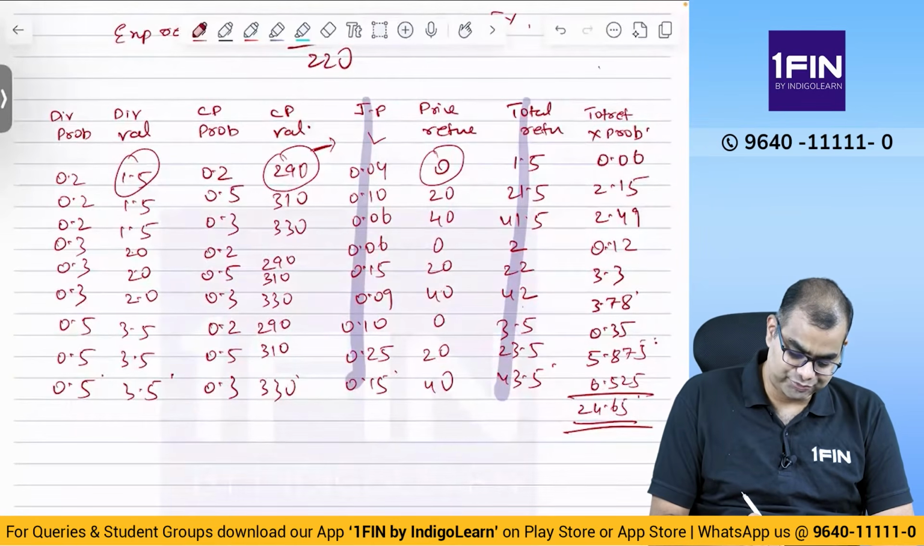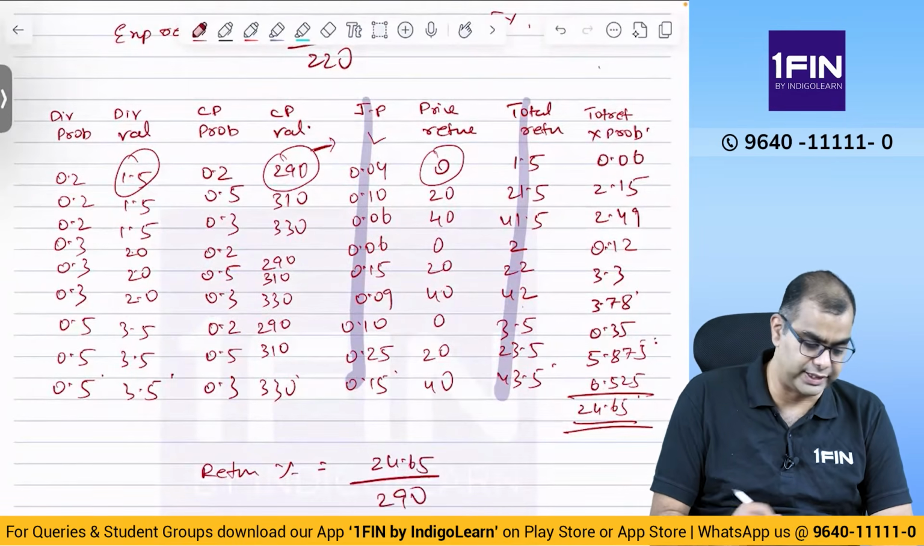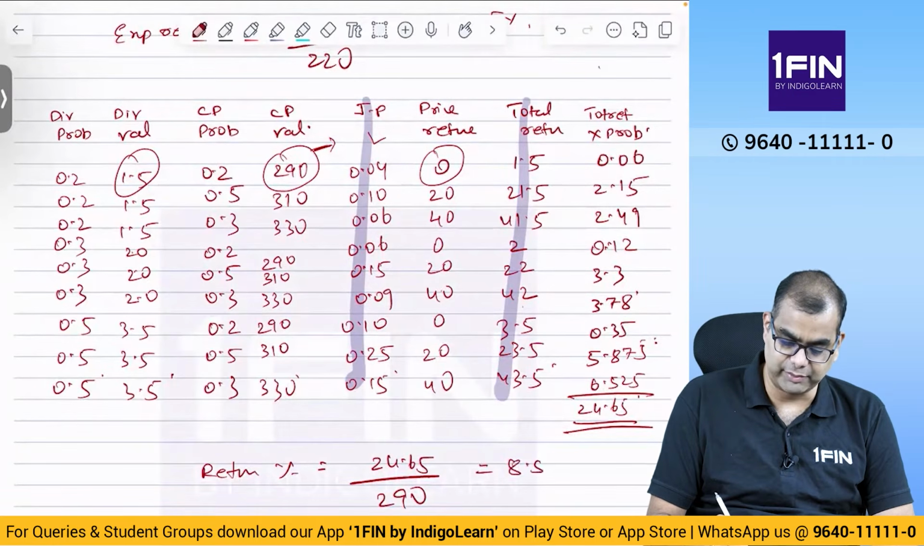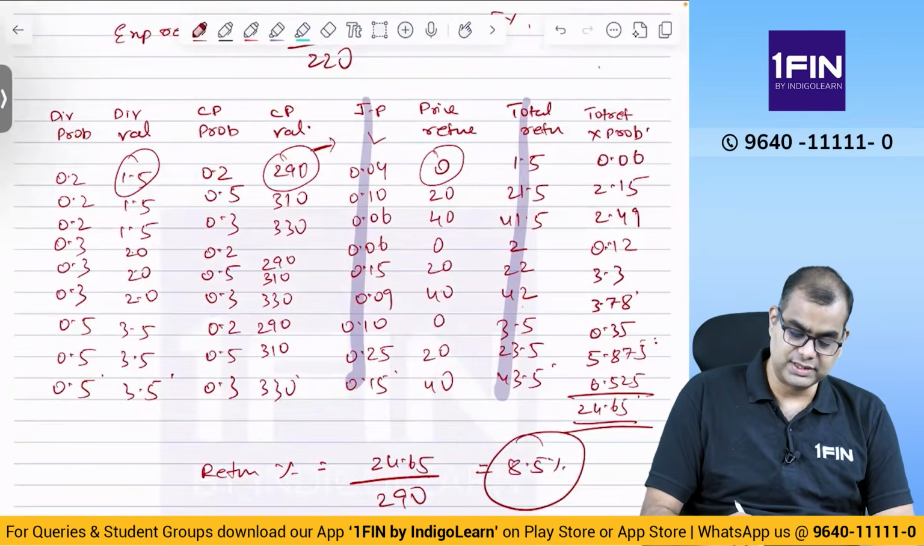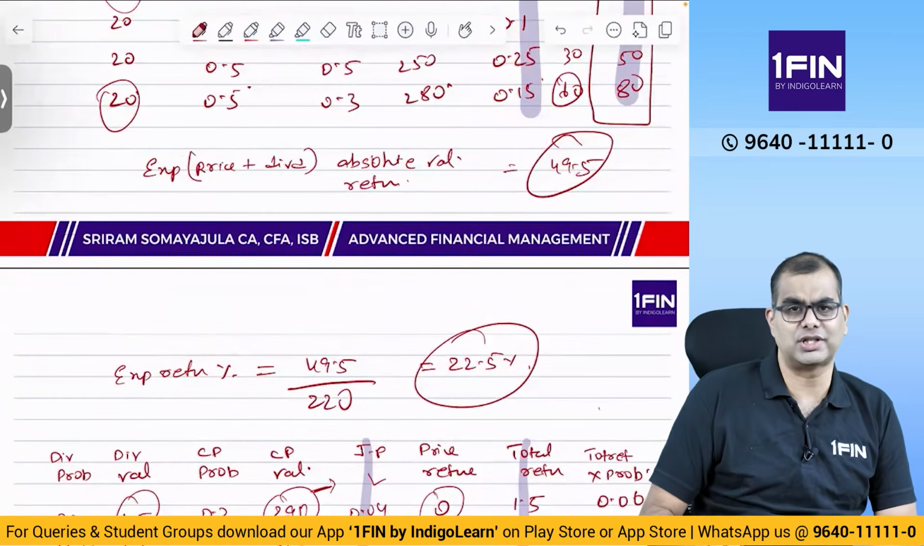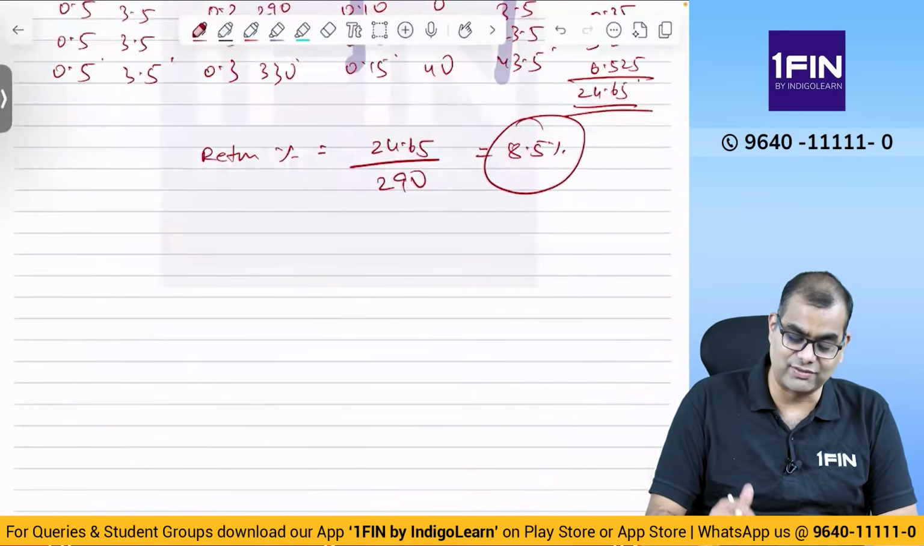Okay. So return percentage is equal to 24.65 divided by the opening value, which was what? 290. So divide by 290, it is 8.5%. Now this is 8.5 and this is 22.5. What is the weighted average return? Can we use the same 2 crores and 1.5 crore, whatever weight we took earlier? No. Your weights will change. Why will weights change?